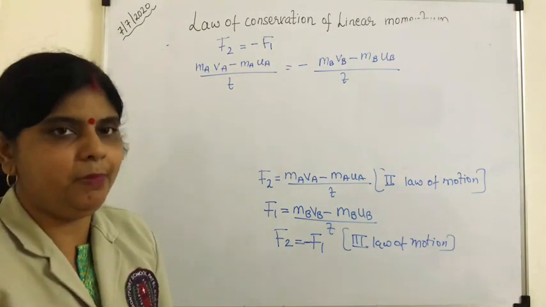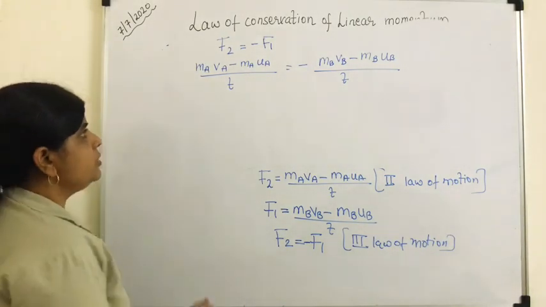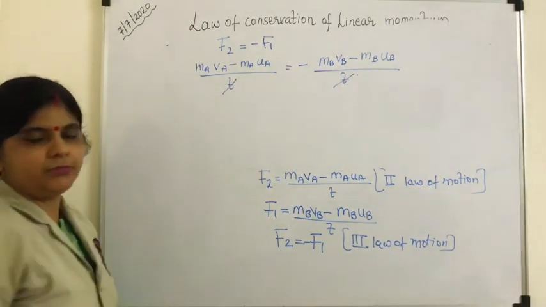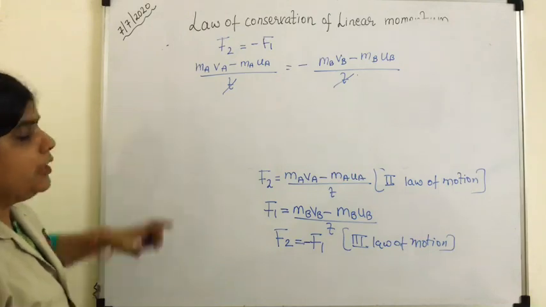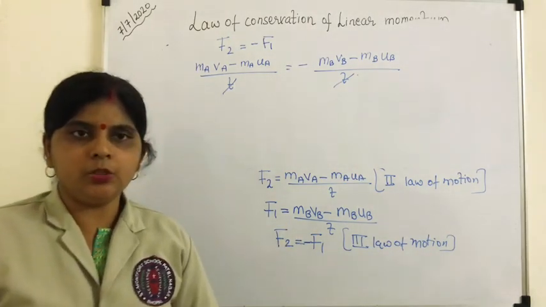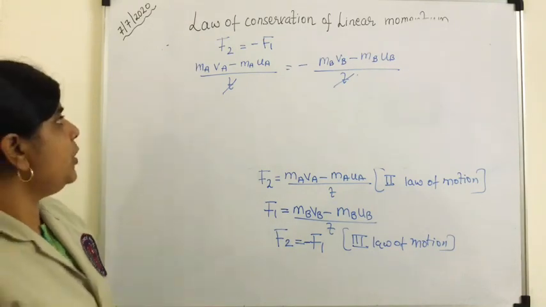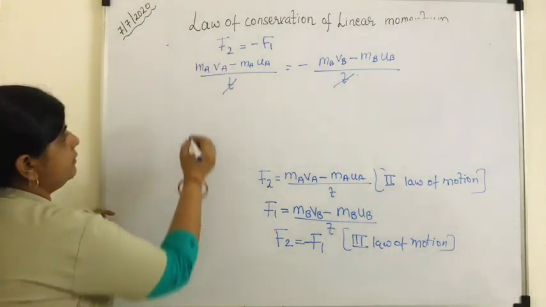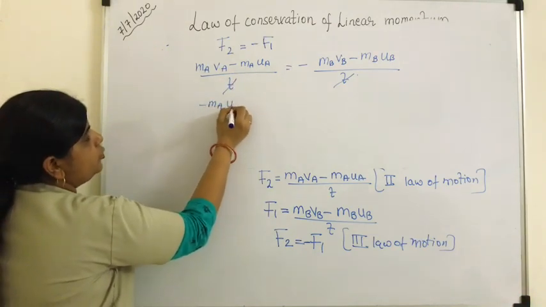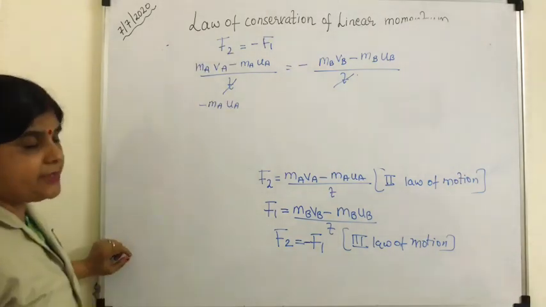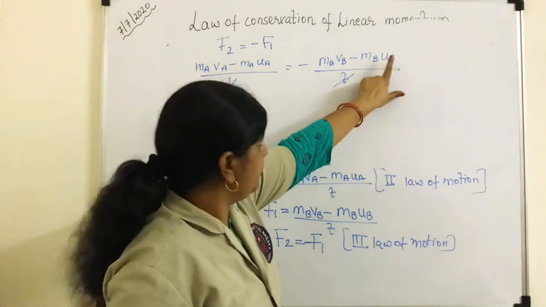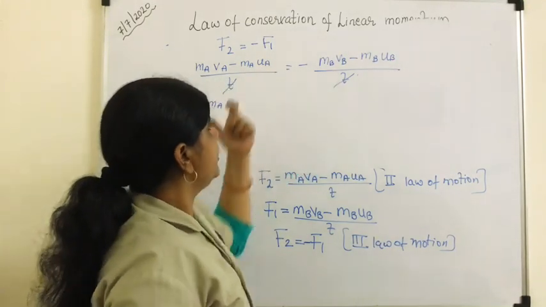You have to just simplify these equations. So what I can do, I can just cancel out this t on both sides. Then we can simplify. What I have to prove is that initial momentum is equal to final momentum. So I will keep the initial terms on one side, meaning I am keeping this mA uA, and see that there is a negative sign. And what is the initial uB? Initial velocity of ball B. So I will just transfer it.